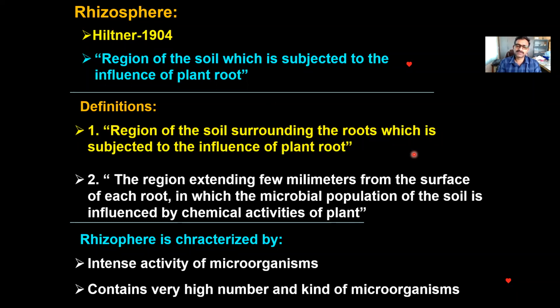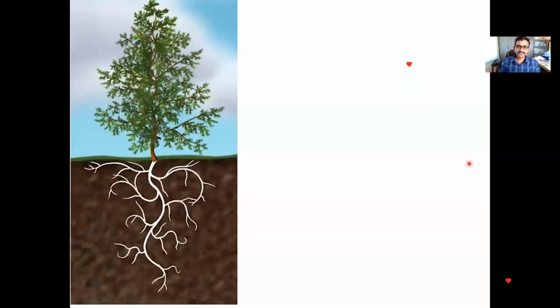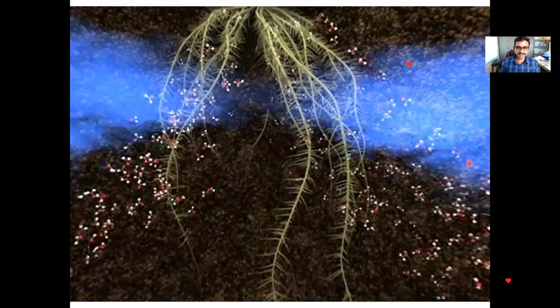They contain a different variety of nutrients which are required by the microorganisms. Because of this, the activity and the number of microorganisms will be more in the rhizosphere. Okay, so this I think I have already explained.